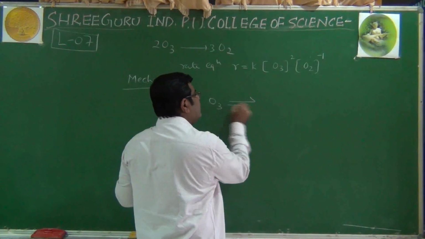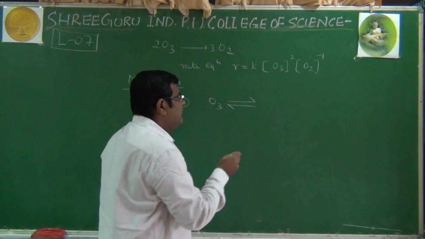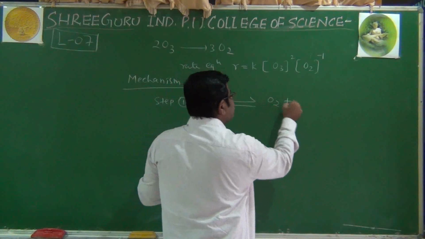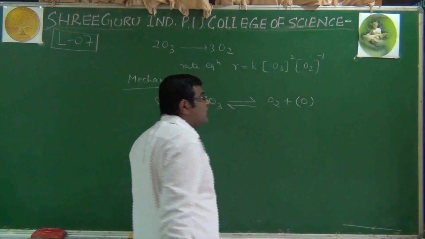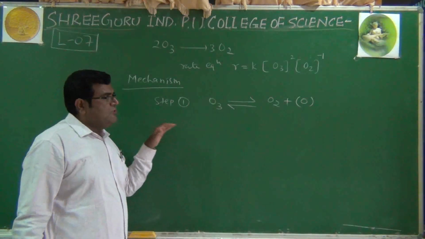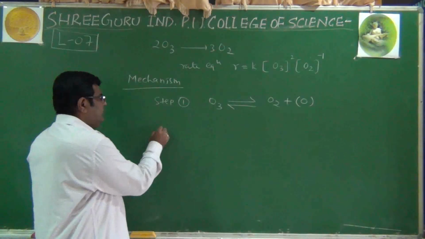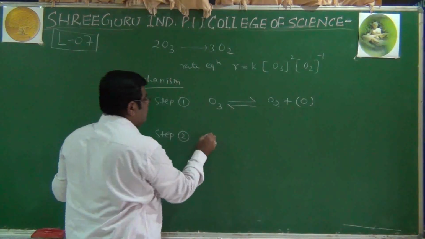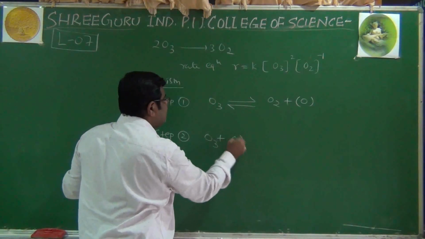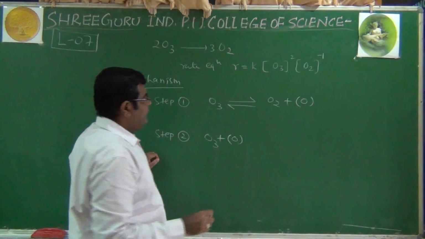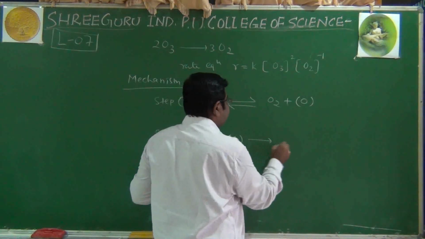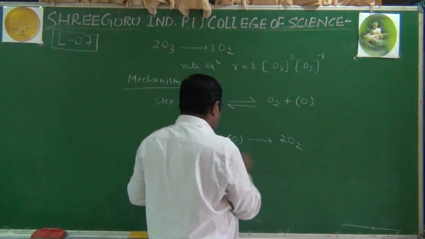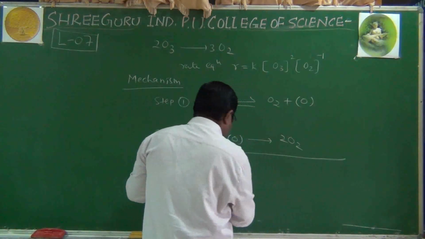It is also a reversible step, just like the previous example. It is oxygen and it forms what we call nascent oxygen, which is very reactive oxygen. And in step 2, another molecule of ozone combines with this nascent oxygen and it forms 2 moles of oxygen.